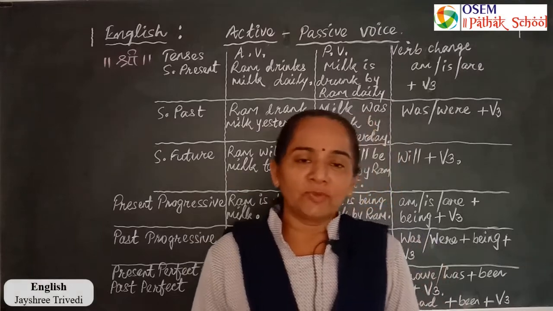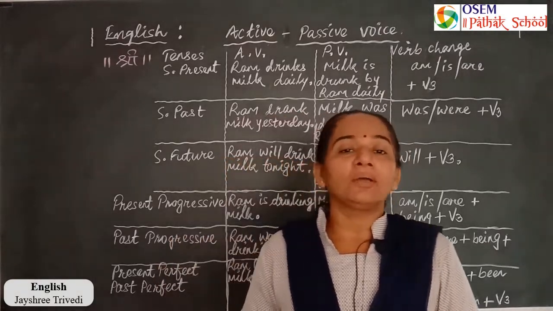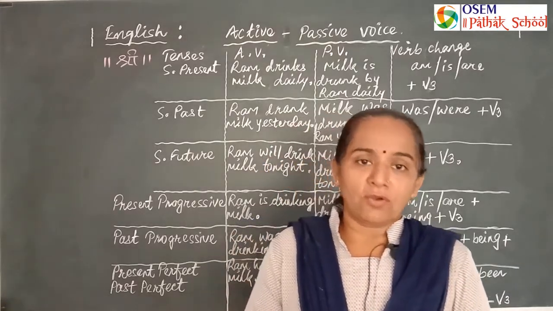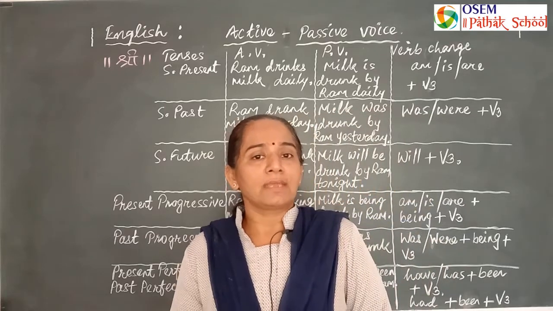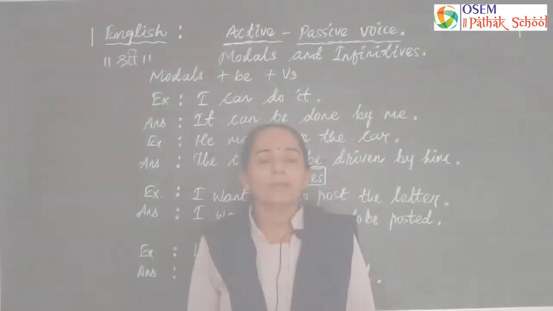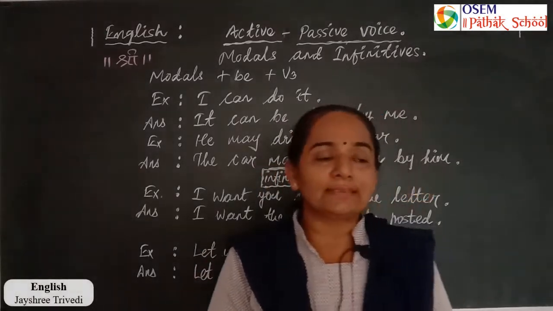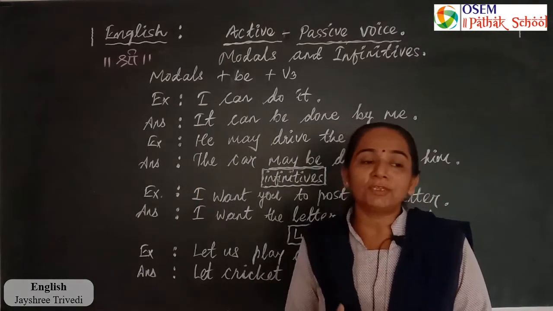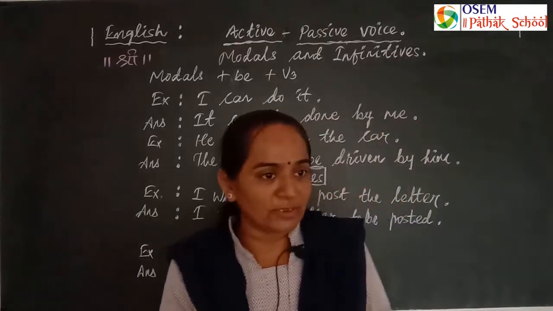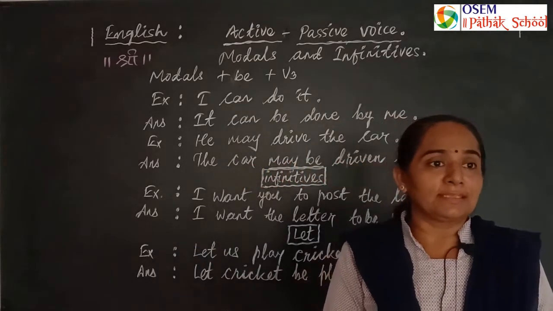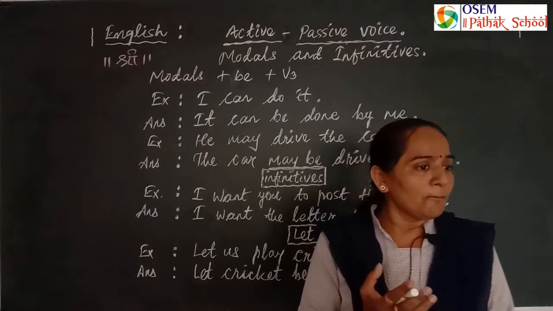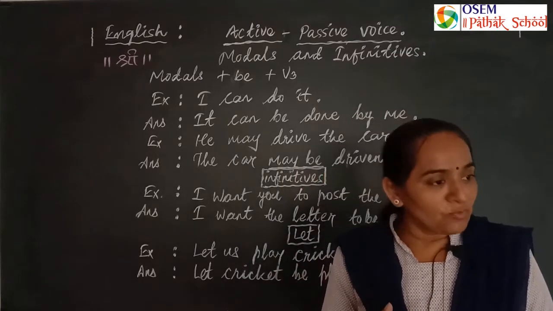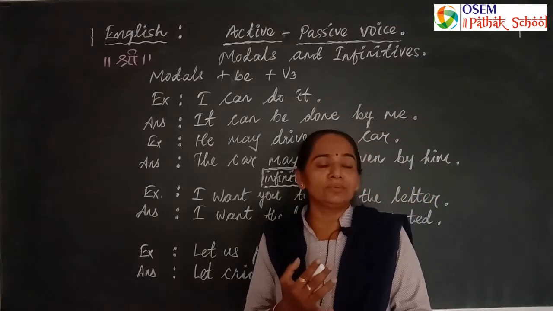Students, for learning active passive very well, first we should learn all the tenses. In active passive voice, all the tenses are used. We already learned all the tenses with active passive voice. Now we learn how modal auxiliaries, infinitives and going to construction are used in active passive voice. All the modal auxiliaries like can, could, may, might, will, would, shall, should and must are used in active passive voice. These nine modal auxiliaries we use in active passive voice.